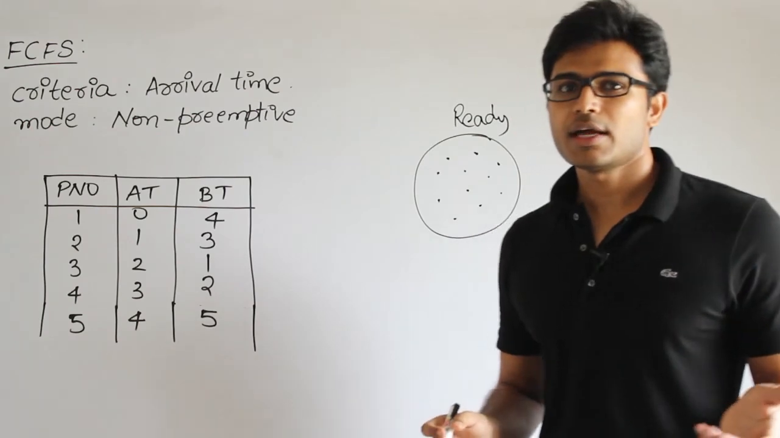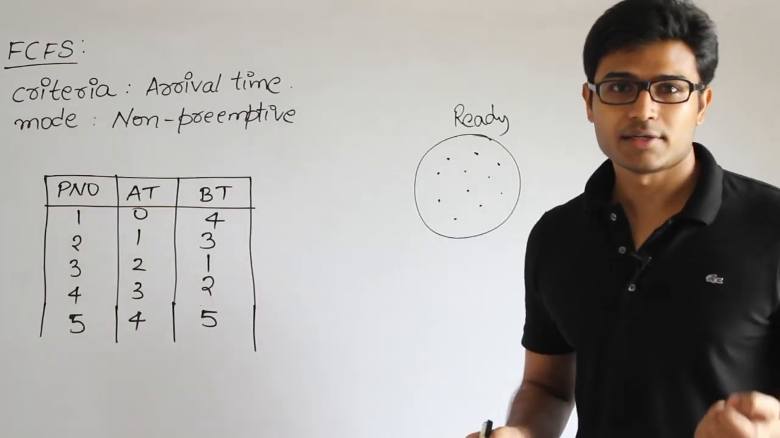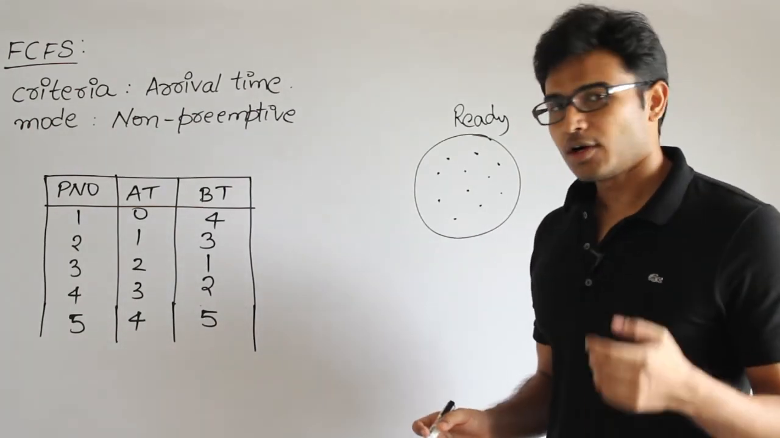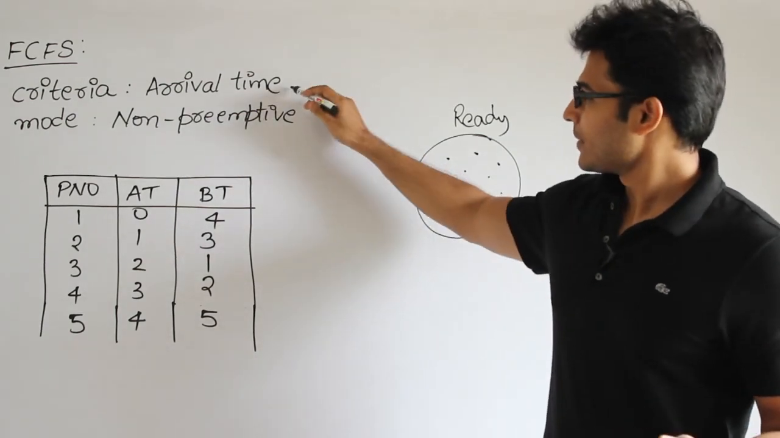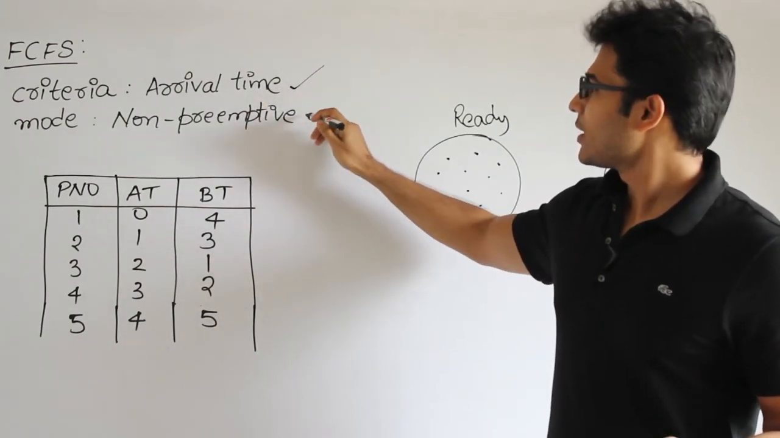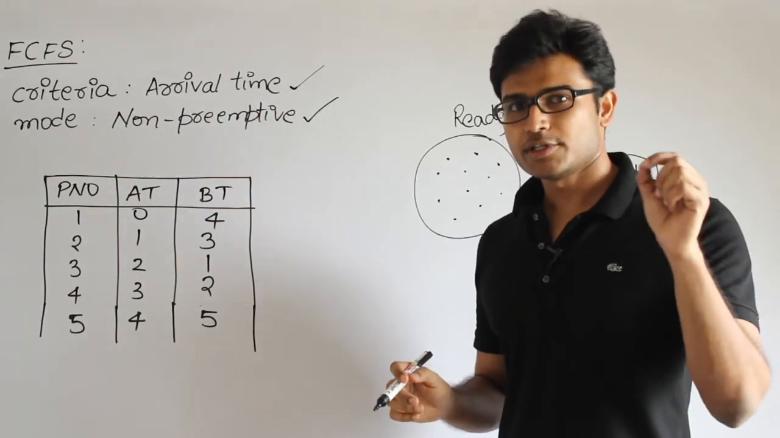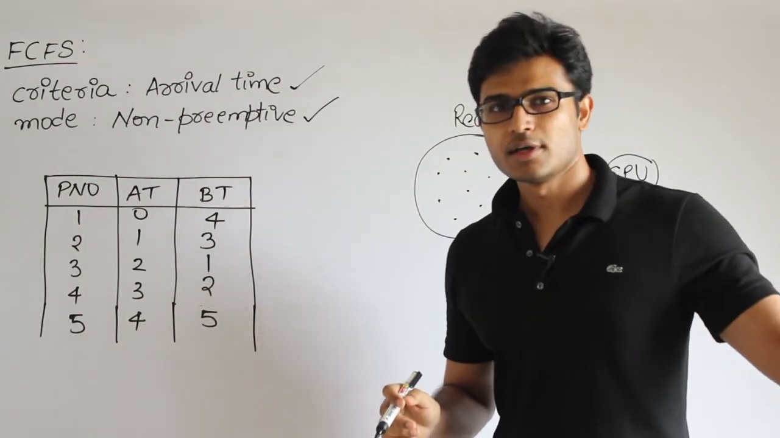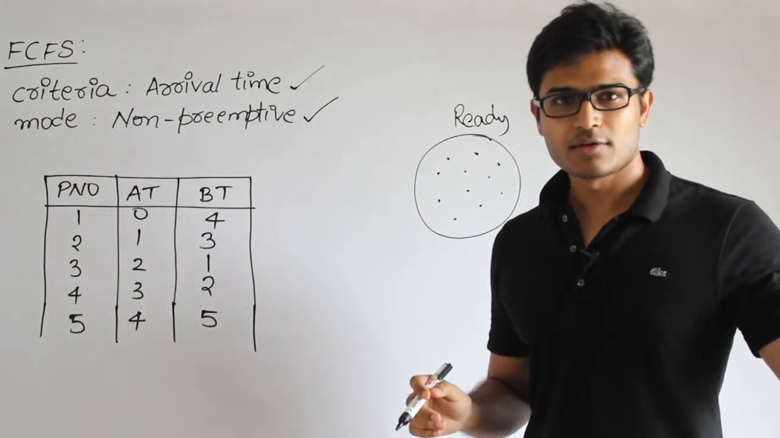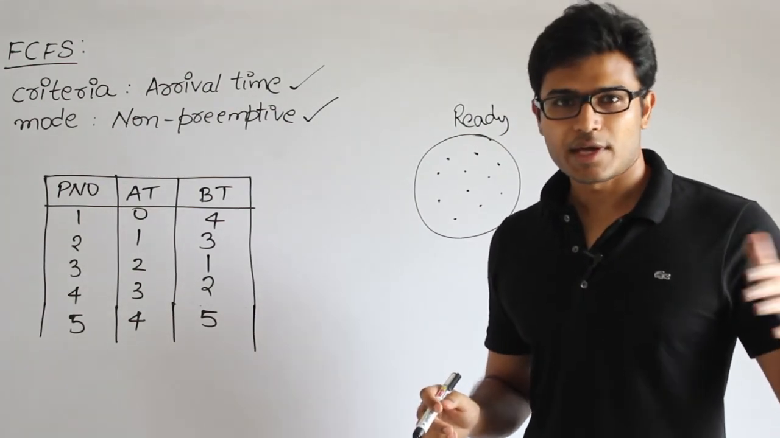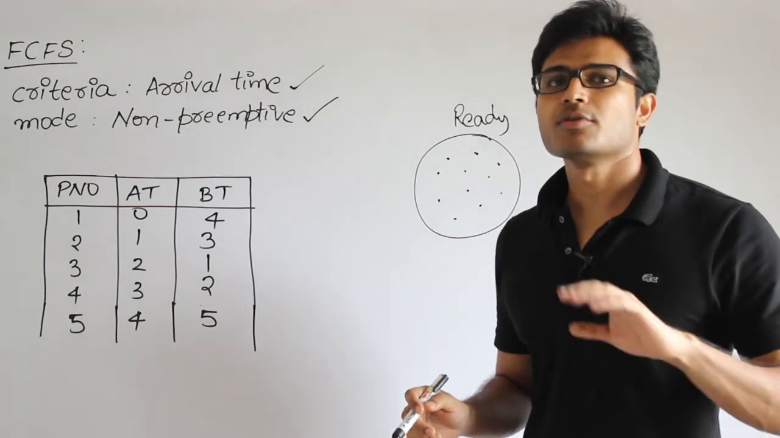It is very simple and easy to implement also, and it is practical. Now arrival time is used, and the mode is non-preemptive. Non-preemptive means once you choose a job and give it to the CPU, it will finish it. I mean, until it gets finished, we are not going to remove it.